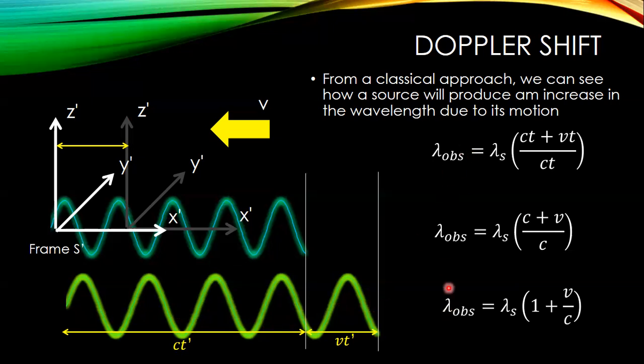So right off the bat, if we want to go through sort of the classic Doppler shift, here's what the wavelength would look like. And again, the wavelength is the distance between the wave fronts. The frequency is inversely proportional to the wavelength. Remember, the speed of a wave is equal to the wavelength times the frequency. So frequency and wavelength are inverse. The wavelength gets longer, the frequency gets lower. Okay, but that's not everything that's going on here. We also have to take into account that as the source is moving away from us, it is also experiencing relativistic effects.